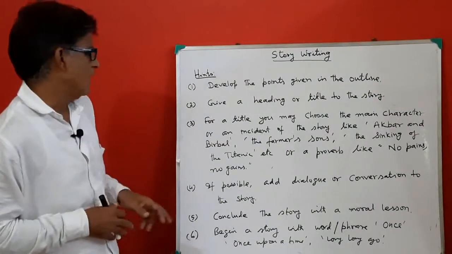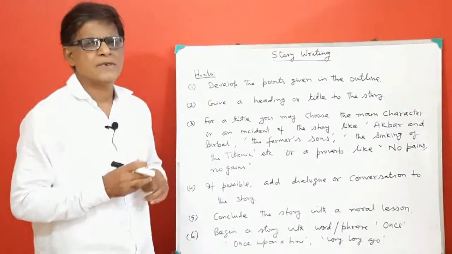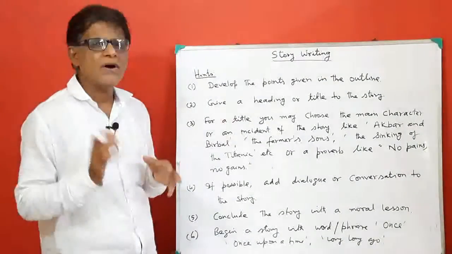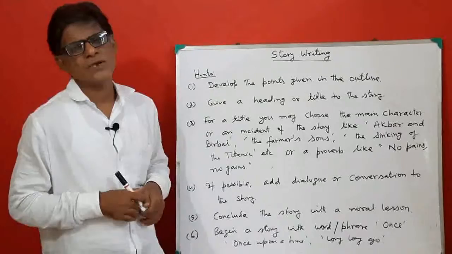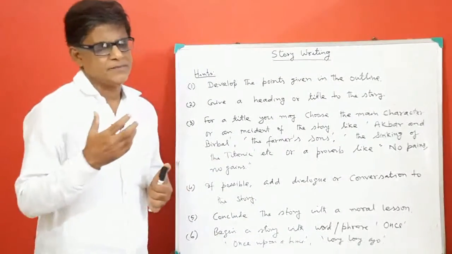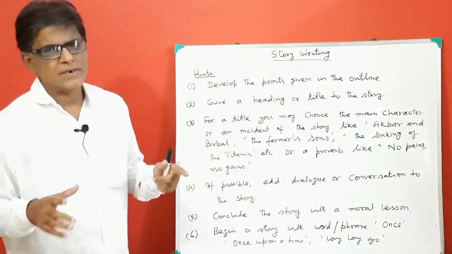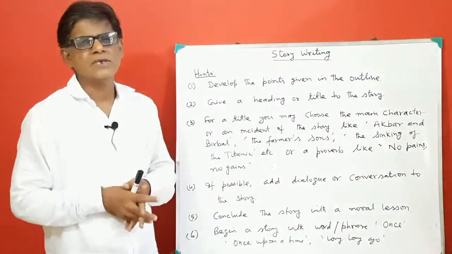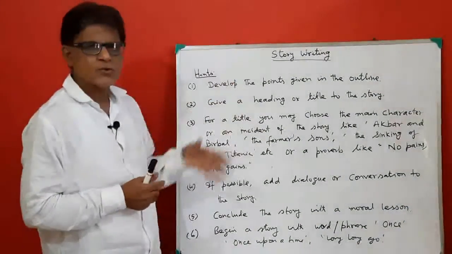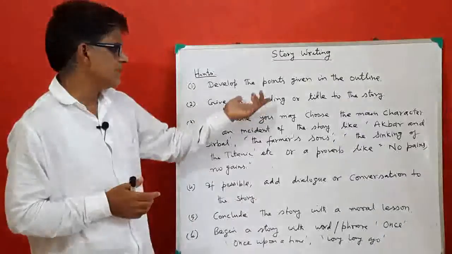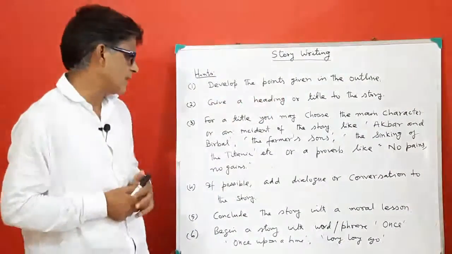Second point is, when you start writing a story, give a heading or title to the story so that it may be understood what the story is about. So a story requires a heading, caption or title.